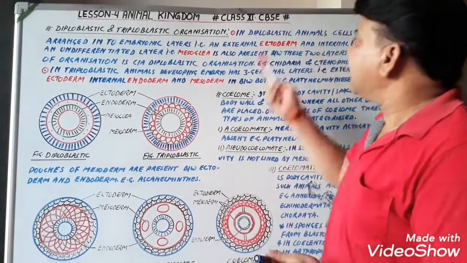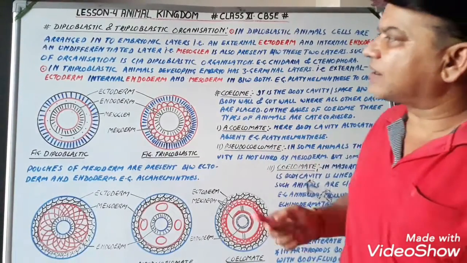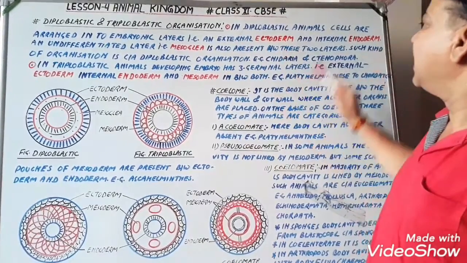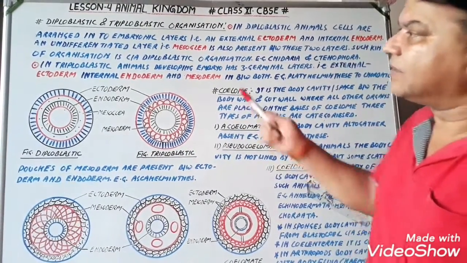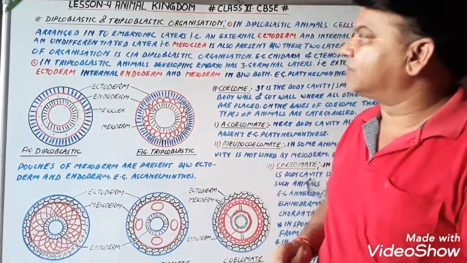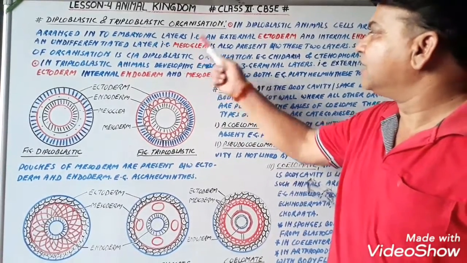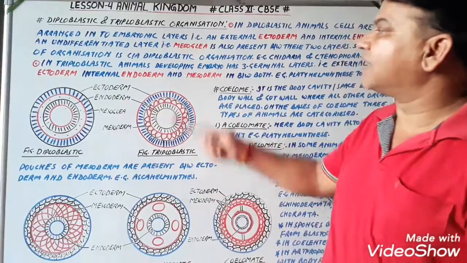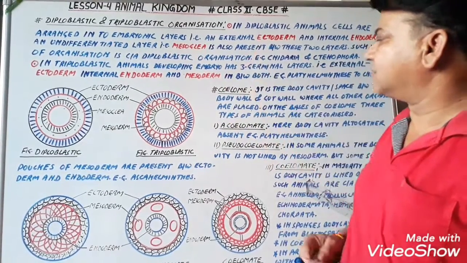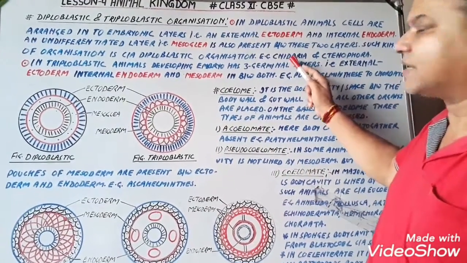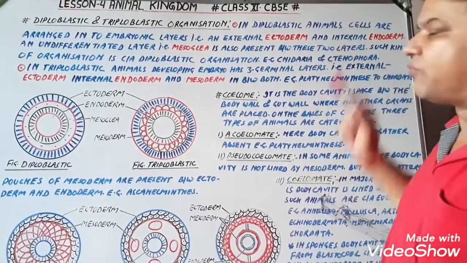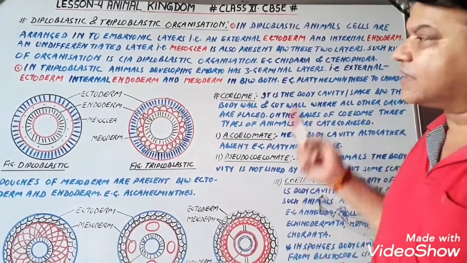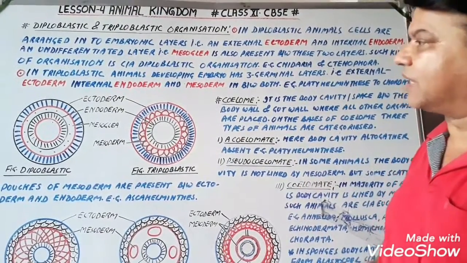So first of all, in diploblastic animals, cells are arranged in embryonic layers, that is an external ectoderm and internal endoderm, and an undifferentiated layer between both, that is mesoglea, is also present, and such kind of organization is called as diploblastic organization. For example, Cnidaria, that is coelenterate, as well as Ctenophora. So Ctenophora, coelenterates, coelenterates means jellyfish etc. इनके अंदर आपका डिप्लोब्लास्टिक बॉडी ऑर्गेनाइजेशन मिलता है.